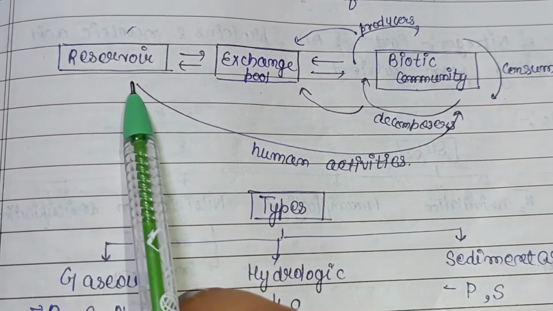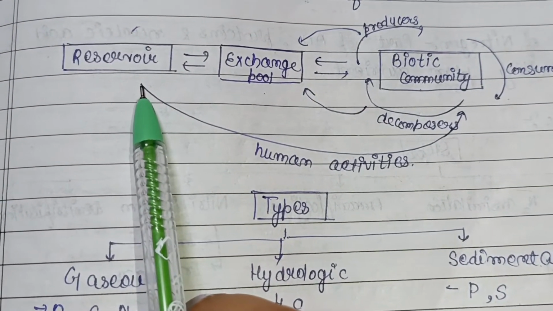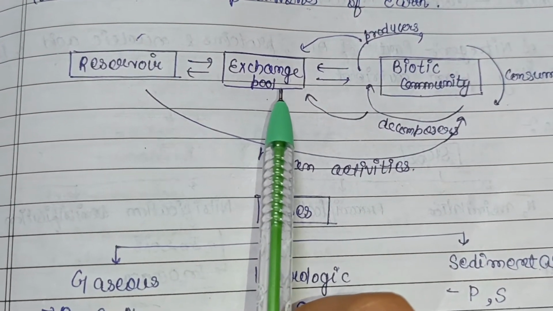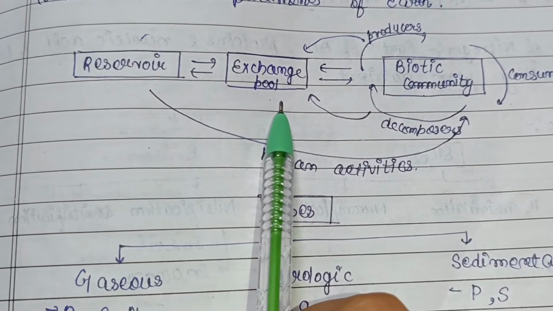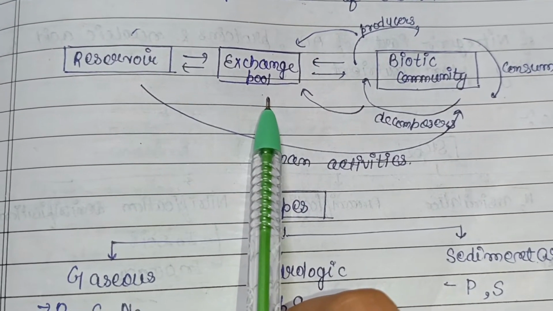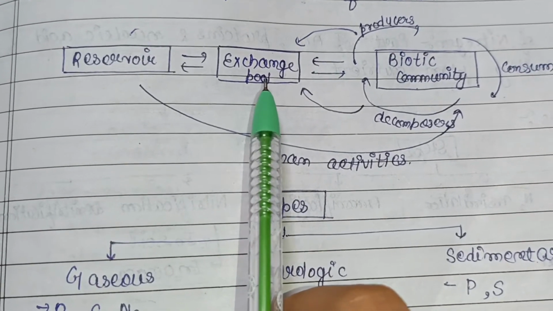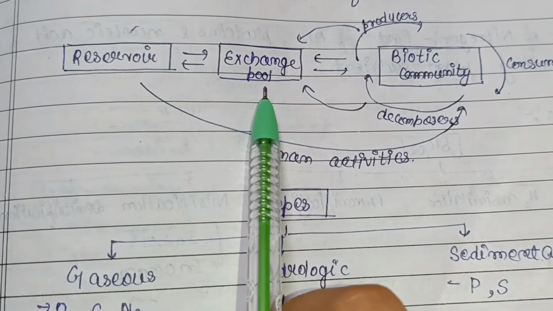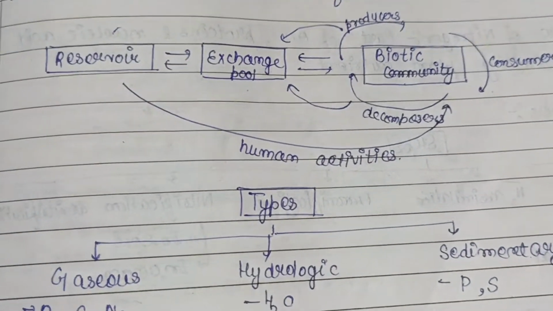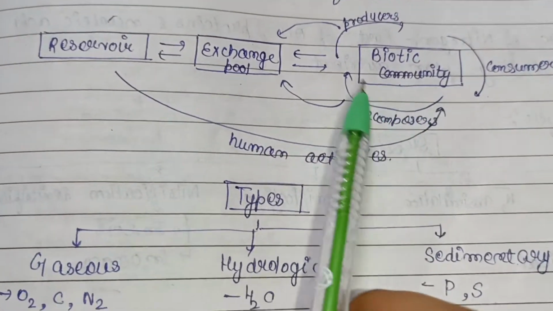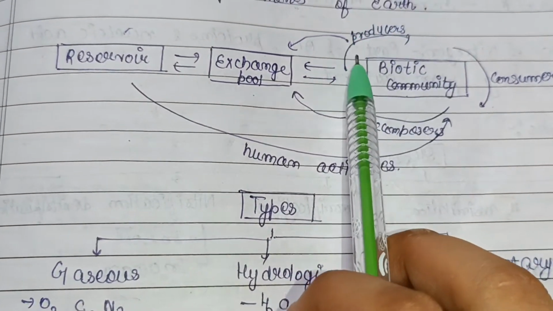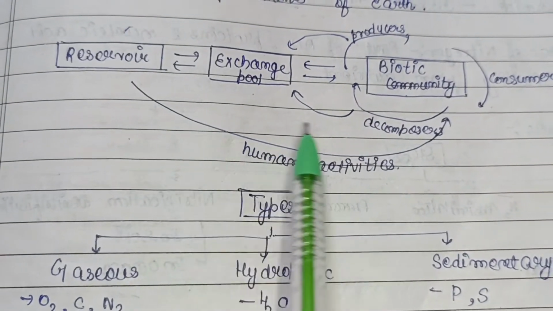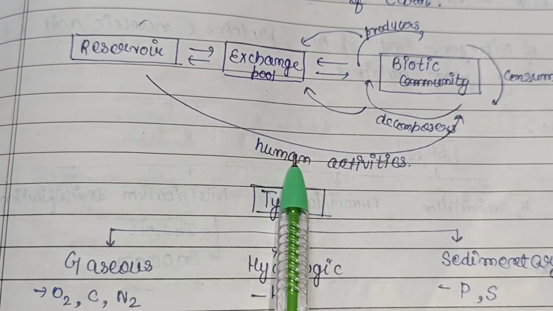For example, the atmosphere in the nitrogen cycle is a reservoir pool. Then the exchange pool is characterized by a rapid exchange of the elements. It holds elements for a shorter period of time. It is small and is represented by biotic factors, with some minor parts of the abiotic phase also. For example, plants and animals in the nitrogen cycle. Then there is interconnection with the biotic community, that is producers, consumers, and at last decomposers. And the reservoir is connected to the biotic community through human activities also.